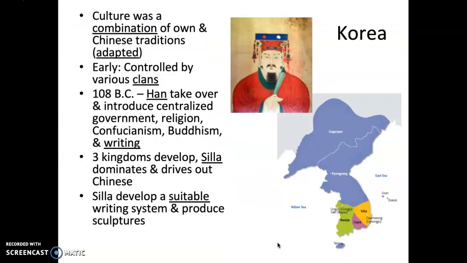Korean culture is a combination of its own and Chinese traditions, which they adapted from China. Early on, it was controlled by various clans. In 108 BC, the Han take over and introduce centralized government, religion, Confucianism, Buddhism, and writing. Three kingdoms develop. Silla dominates and drives out the Chinese. And the Silla develop a suitable writing system and produce sculptures.